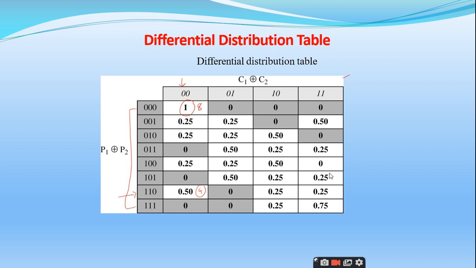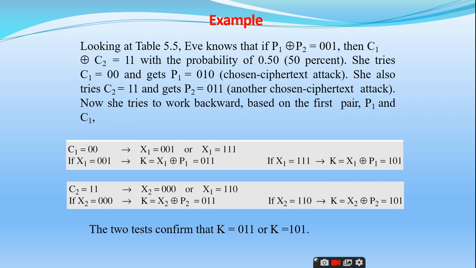Right. So by making use of this distribution table, Eve can generate the keys. Right. So from these two texts, the same thing he has taken. For example, P1 plus P2 is equal to 001, then C1 plus C2 is equal to 11.